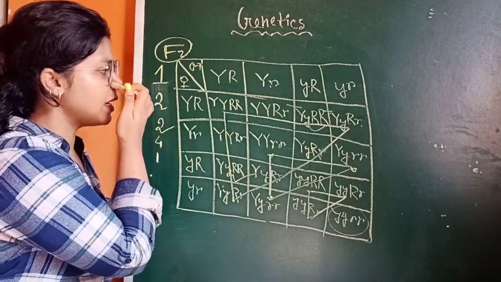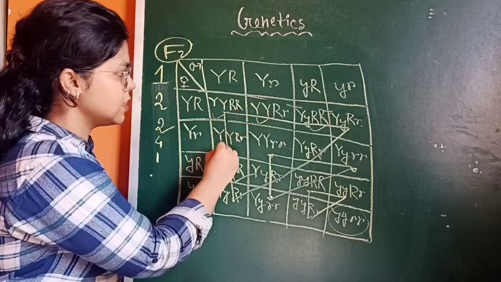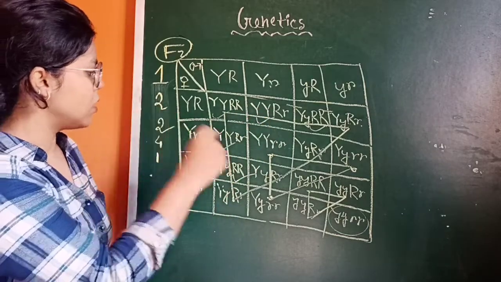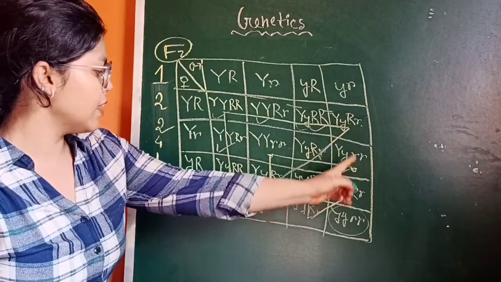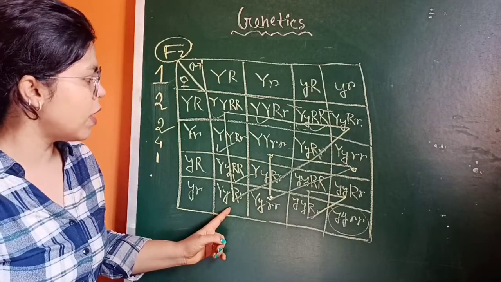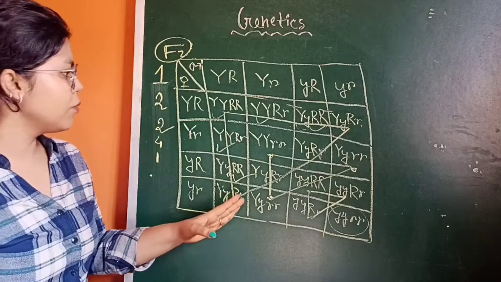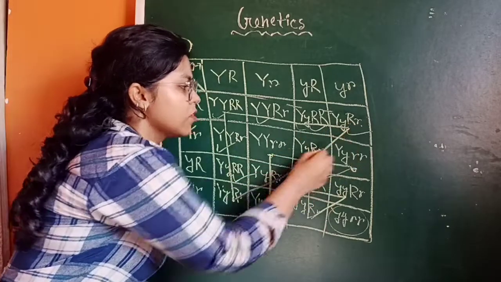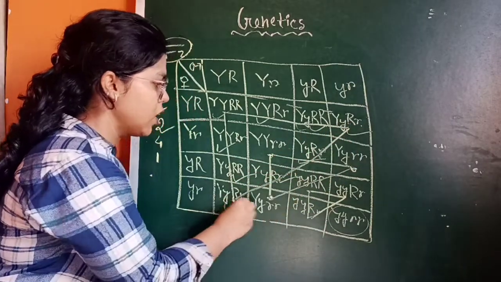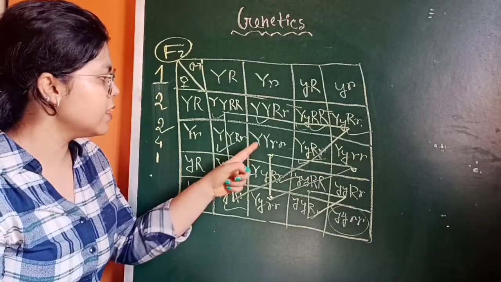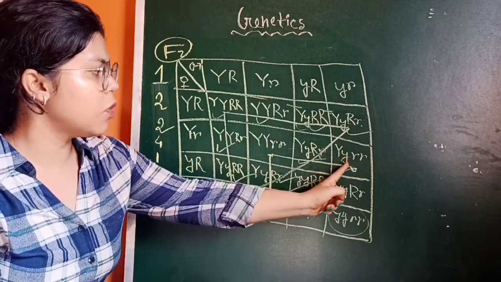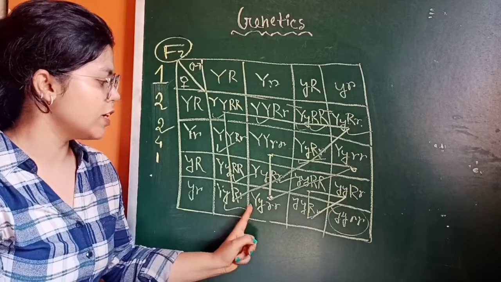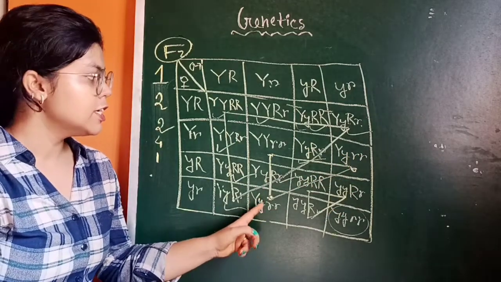So we have done this, and also this and this, capital Y, small y, capital R, and capital Y, small y. So now we are writing this also. We have written 1, 2, 3, 4. Then capital Y, smaller r, which is 1: capital Y, small y, smaller r.